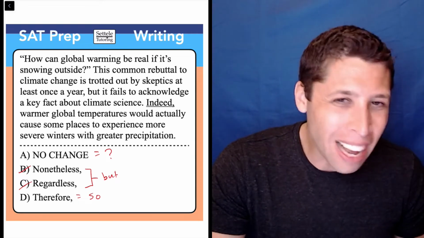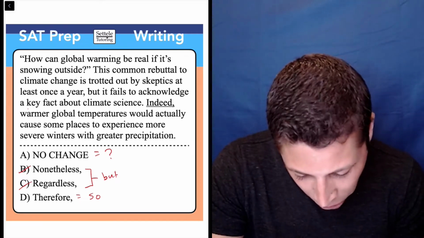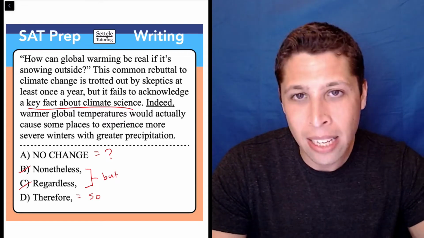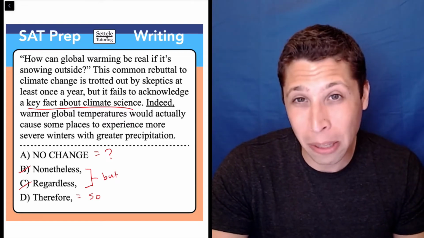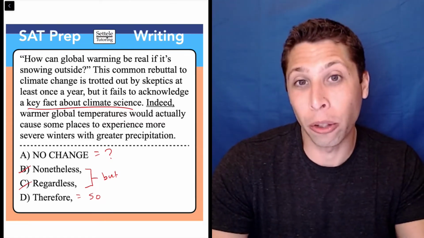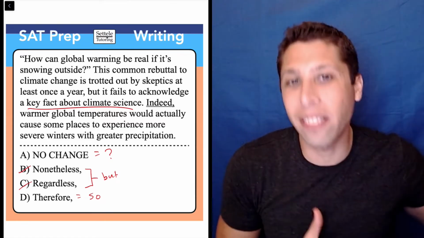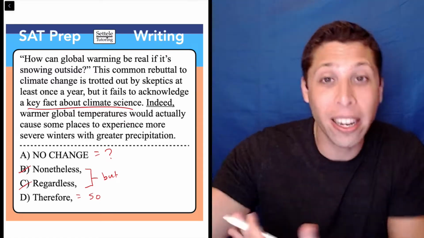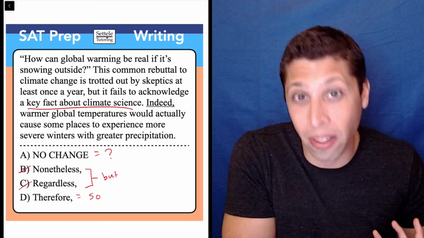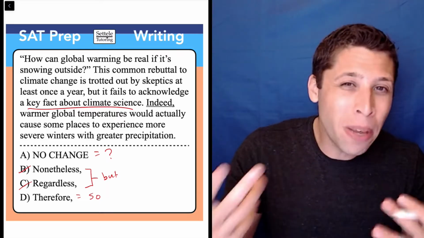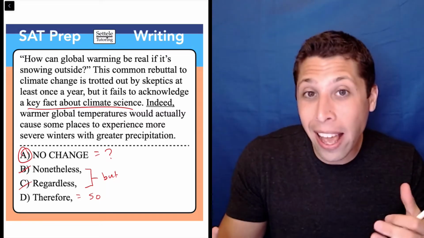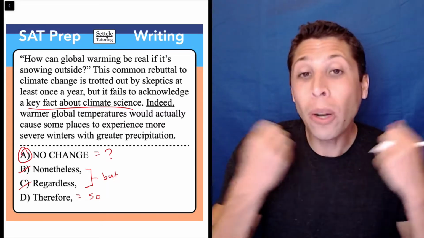Well, it's not really a "so" situation. We're talking about a key fact about climate science, but that key fact isn't causing some places to be colder. That is the key fact, that some places will be colder. So there's no cause and effect here. The second sentence is not an effect of the first. It's literally almost like an example or a continuation of that first idea. And so in this way, I'm more just eliminating the wrong answers, and that forces me to pick A because it's all that's left.